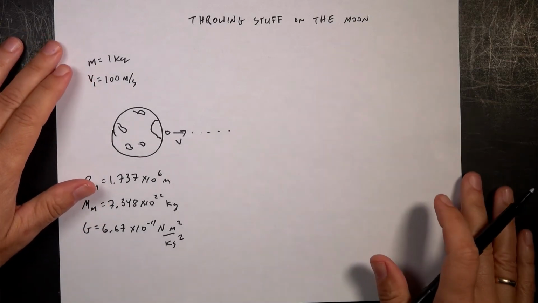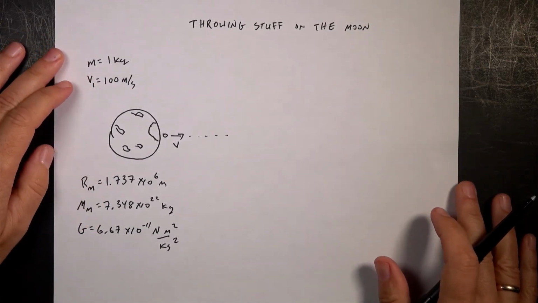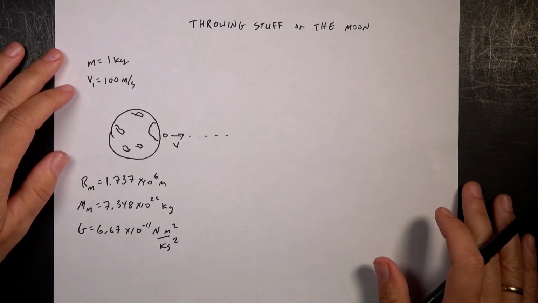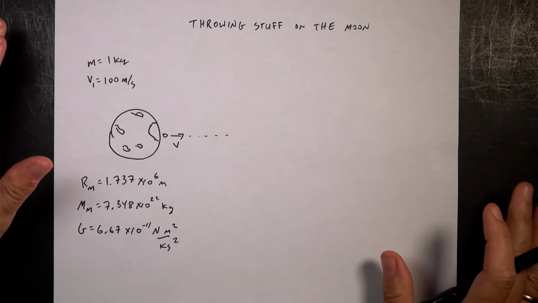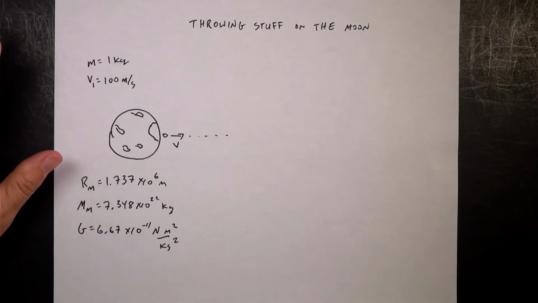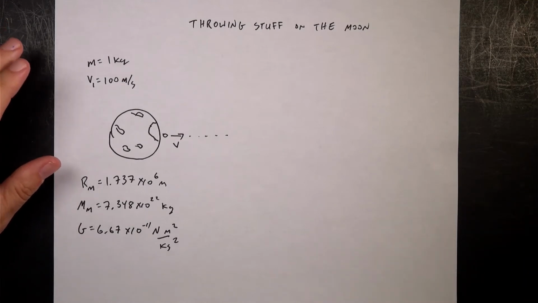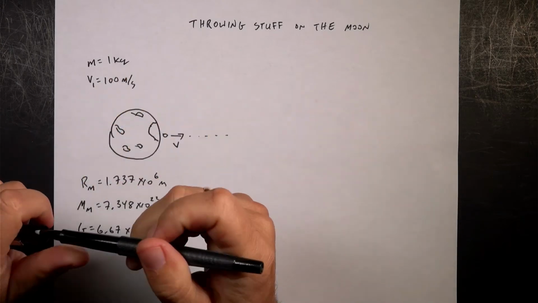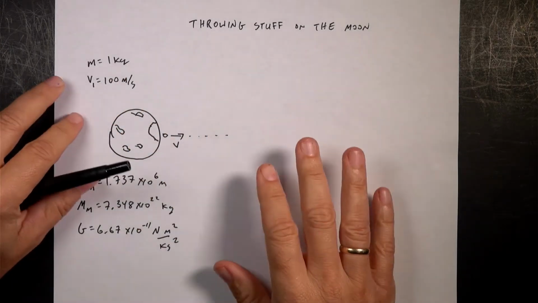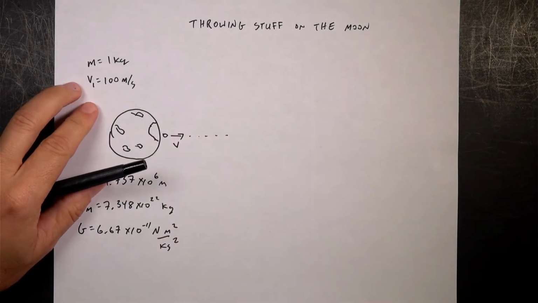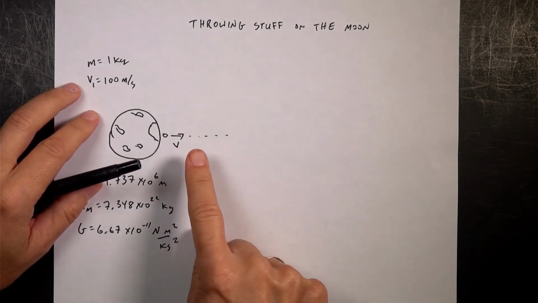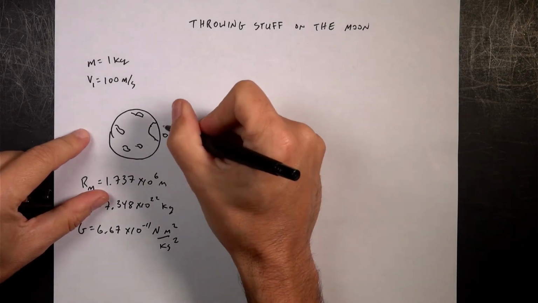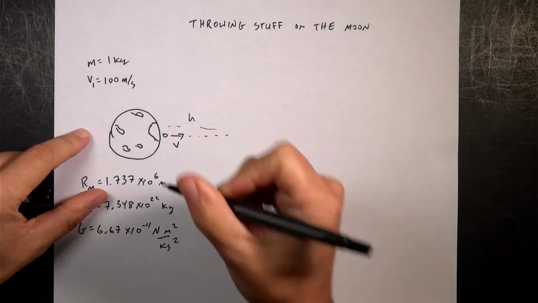How about a made-up physics problem? So in this problem, I am on the moon because who wouldn't want to be on the moon, right? I throw an object straight up, and I don't really know too much about this. I just made up some numbers, may not work out, but I have a 1 kilogram object and I throw it up at a speed of 100 meters per second. So the question is, how high will it go before it comes back down?